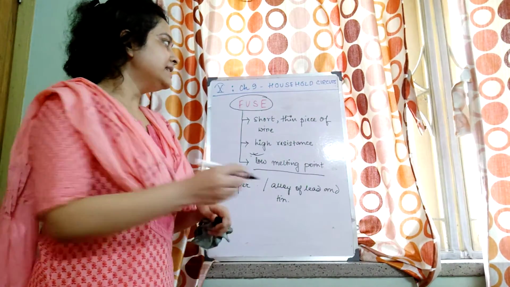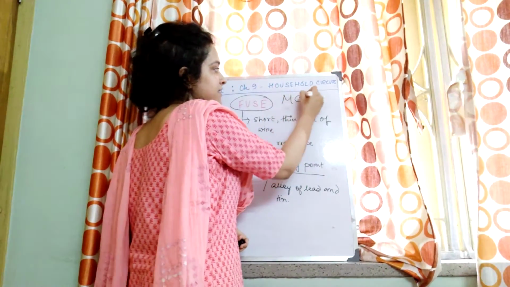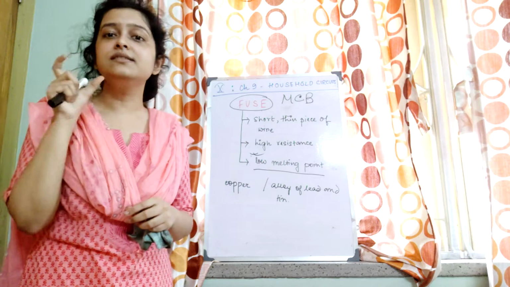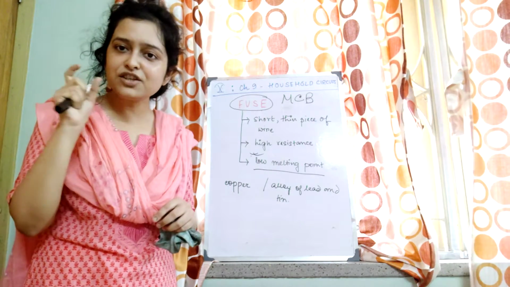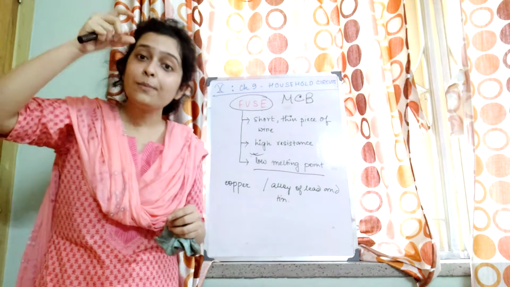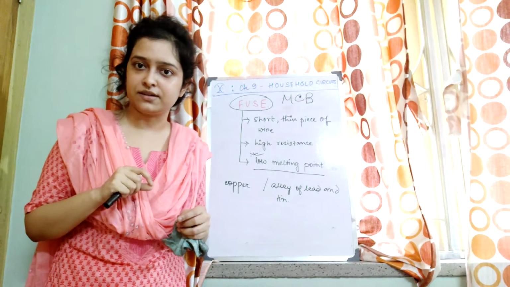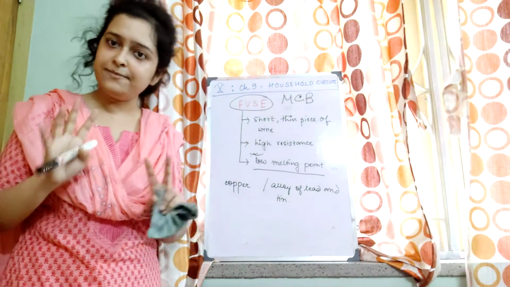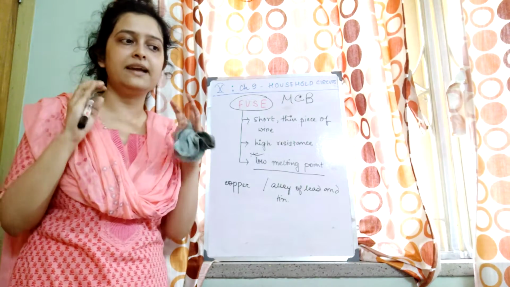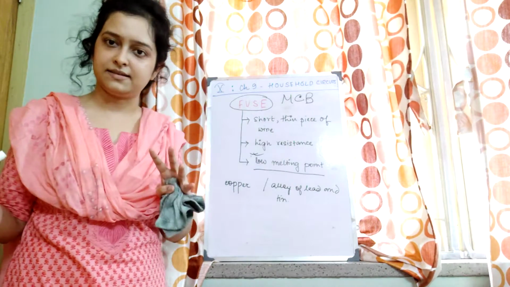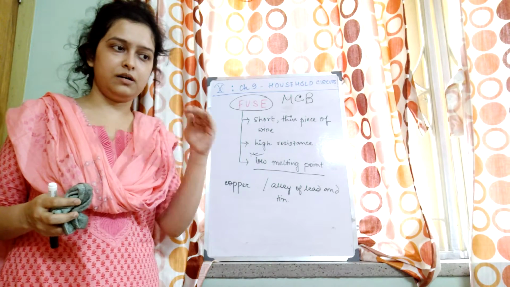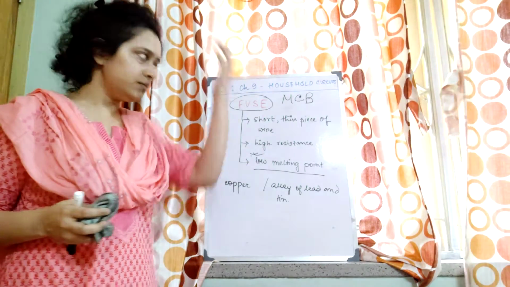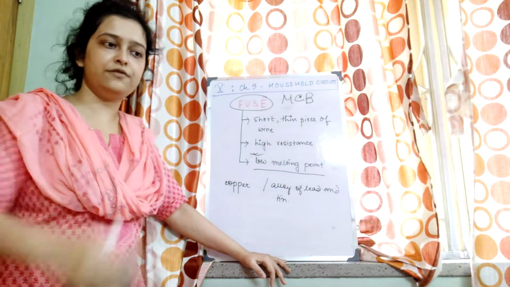Nowadays, instead of a fuse, we generally prefer an MCB, miniature circuit breaker. MCBs are automatically operating electronic switches. What is the advantage of using that? The purpose is the same. It is used to protect the appliances, and should be used before the appliances. When current exceeds the safety limit, it will stop the flow of current by blocking the path of the current.